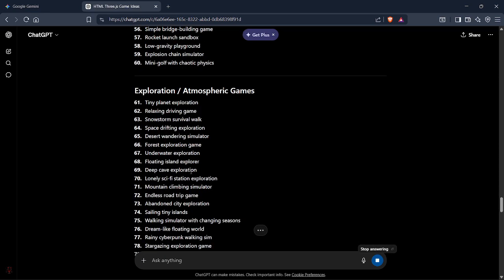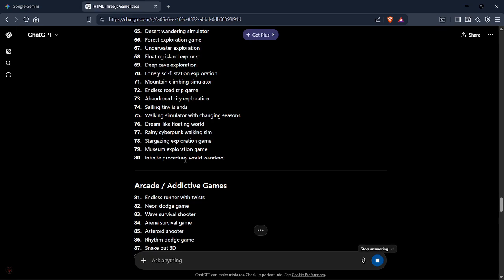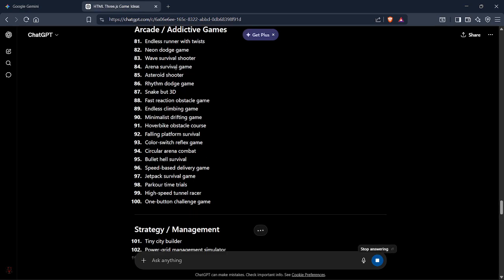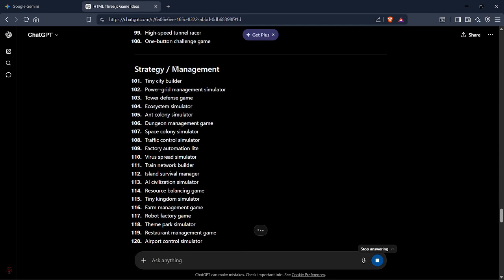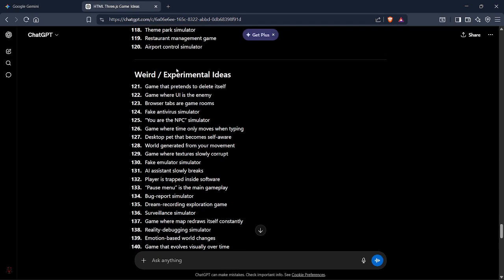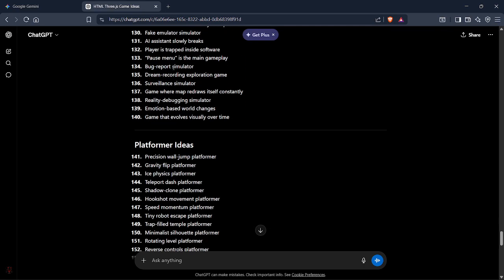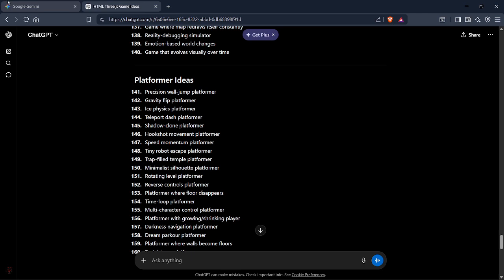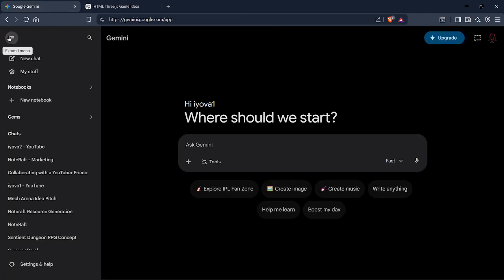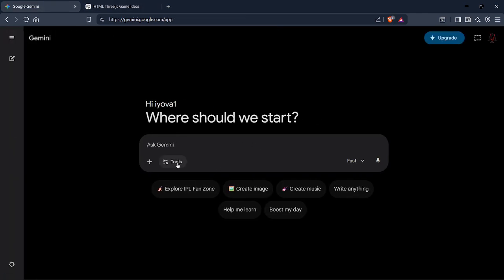Okay, I have an idea. So let's go to Google Gemini and use Canvas. This is a great tool. Okay, so let's create a game in HTML and three.js.